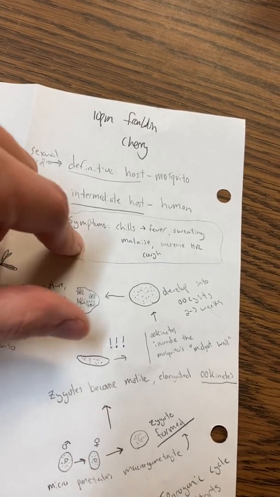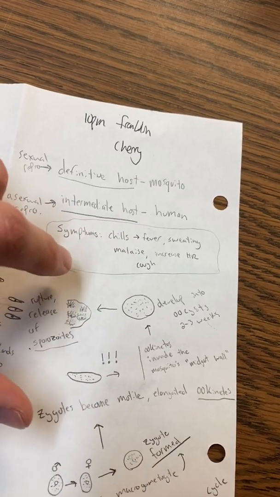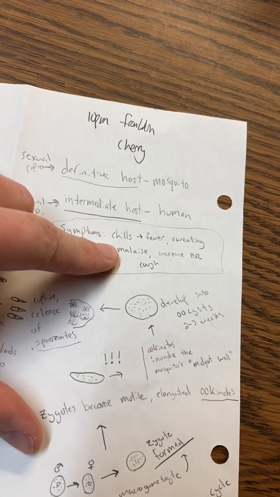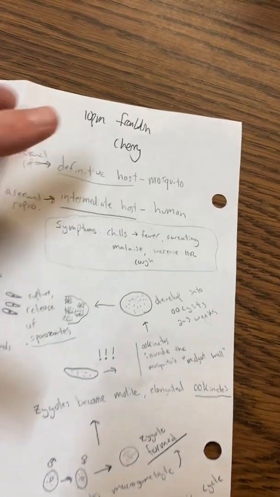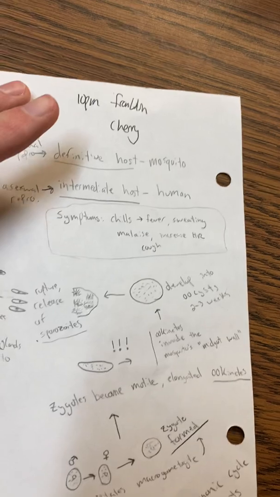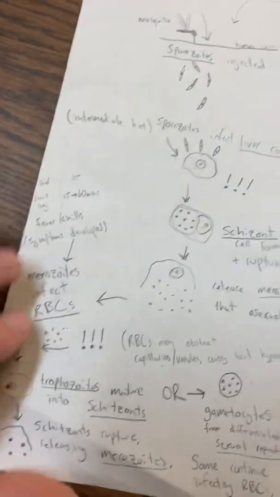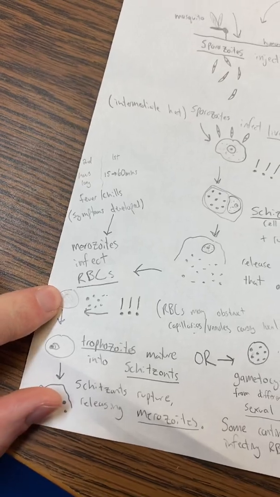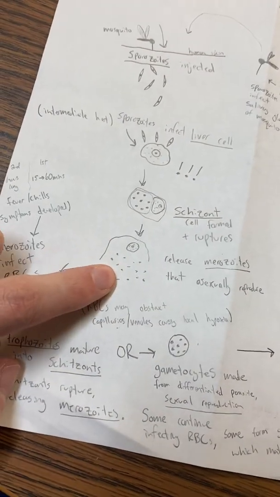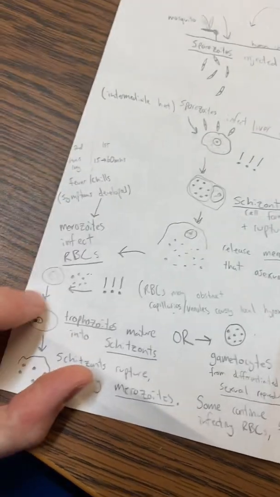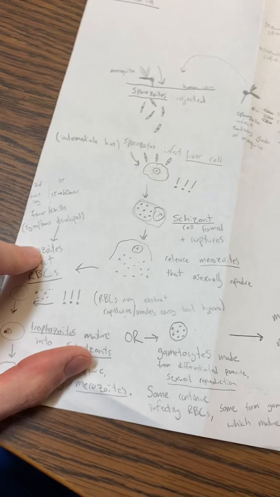The symptoms of malaria are chills, fever, sweating, malaise, which is just a general bad feeling, increased heart rate, cough, diarrhea, several things, but chills and fever are the main symptoms, and that is all from the infection of our red blood cells. That's when we feel it. The rupture of the merozoites from our liver cells and the infection of our red blood cells, that's when the chills start, followed by the fever.